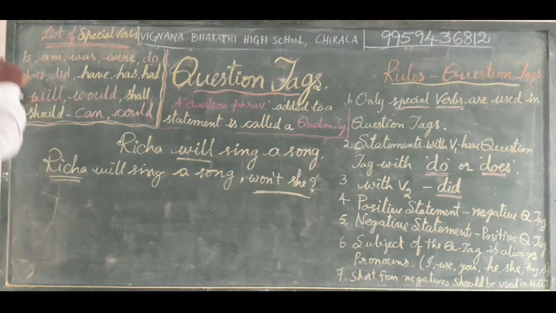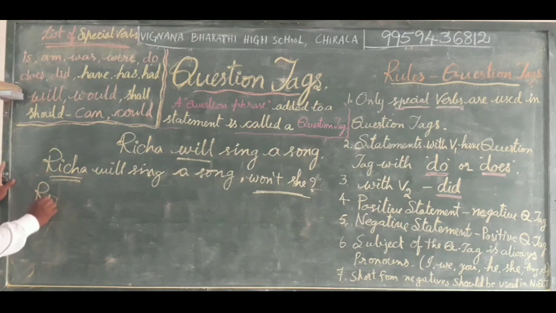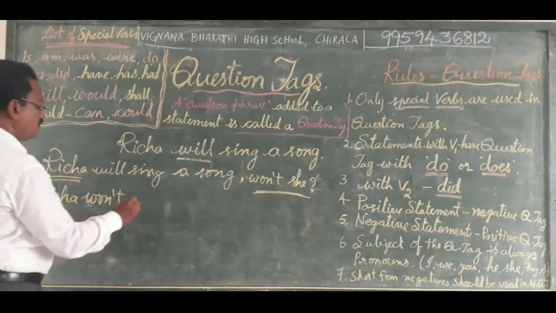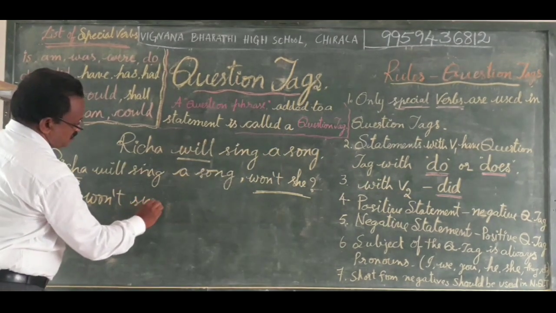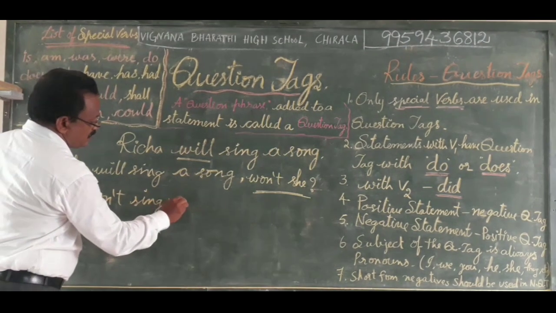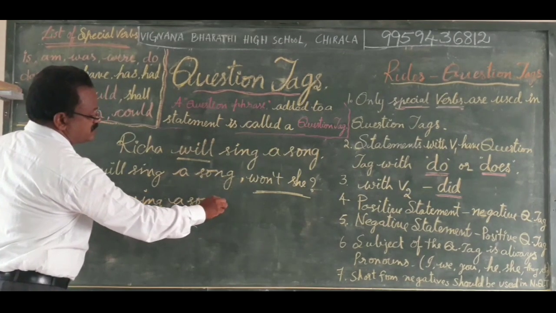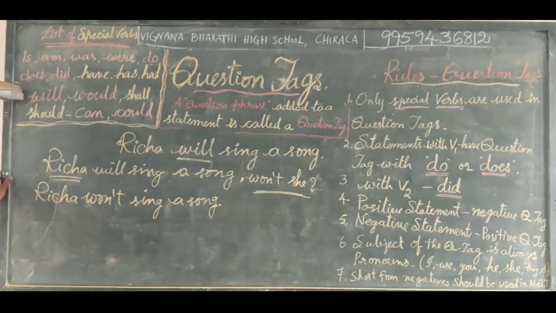Now we go with a negative statement for the same. Richa won't sing a song. This is a statement with negative sense.